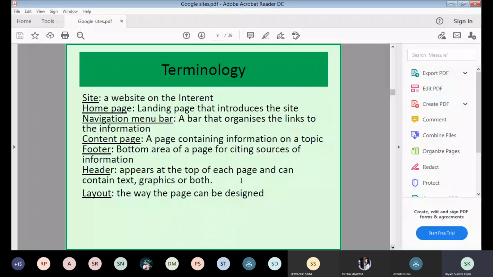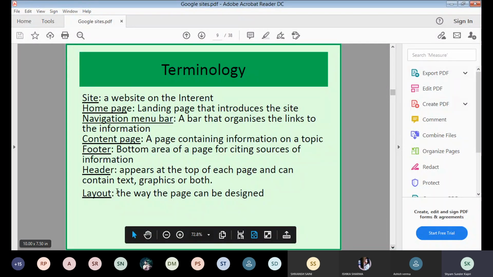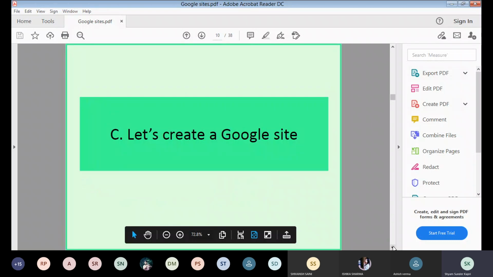Layout means the way the page can be designed. As I said, we can design a page in a tabular form as well in Google Sites. So layout means the way the page can be designed, and we call it layout, right?